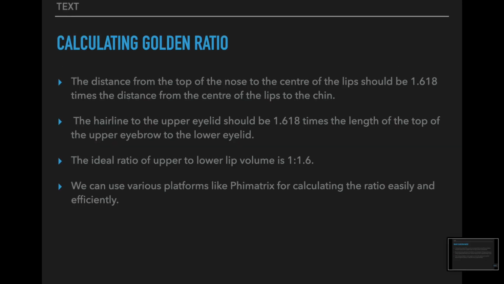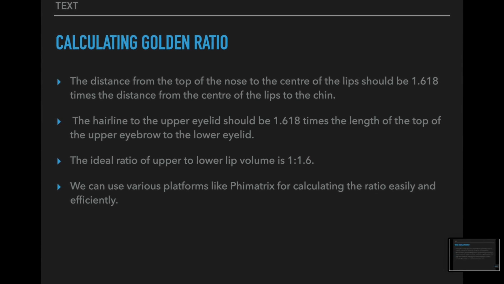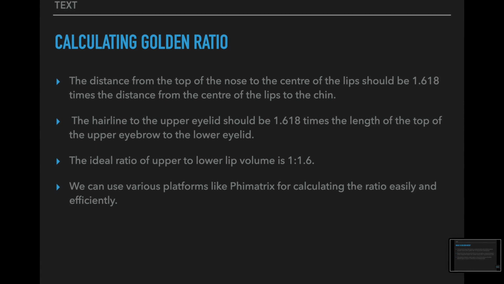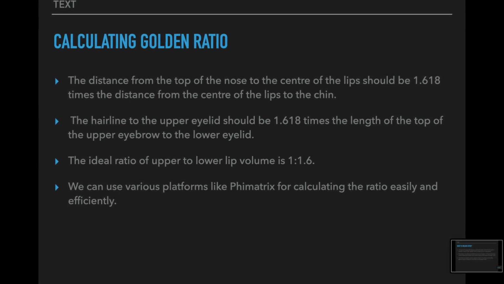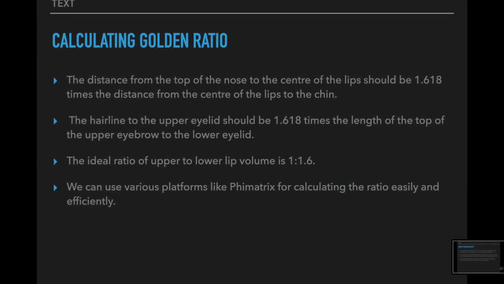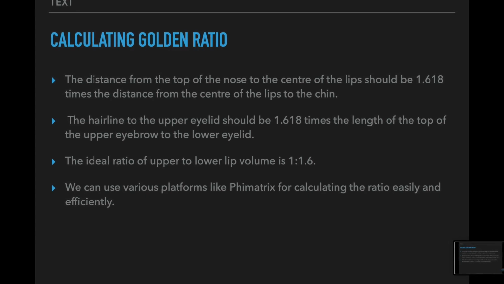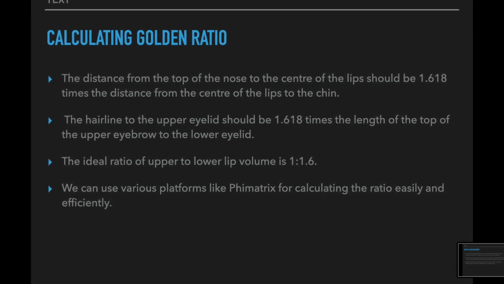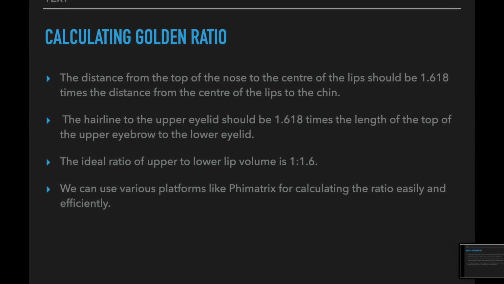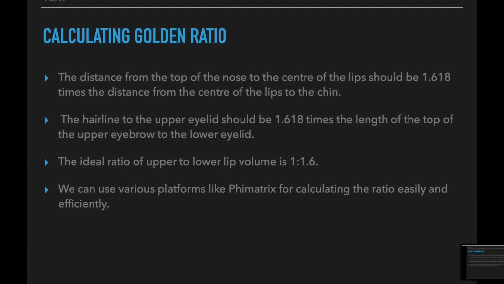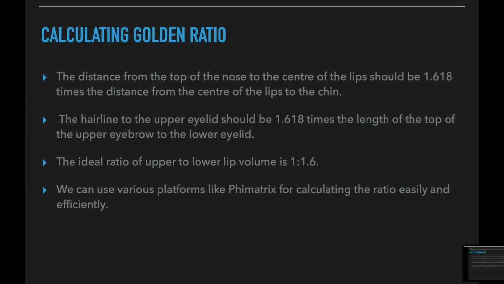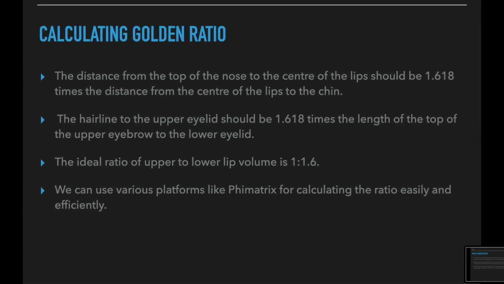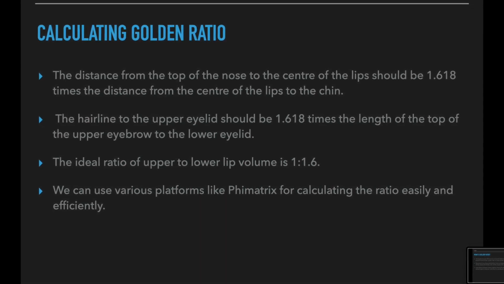So here are some ways of calculating the golden ratio. The distance from the top of the nose to the center of the lips should ideally be 1.618 times the distance from the center of the lips to the chin. Secondly, the hairline to the upper eyelid should be 1.618 times the length from the top of the upper eyebrow to the lower eyelid.